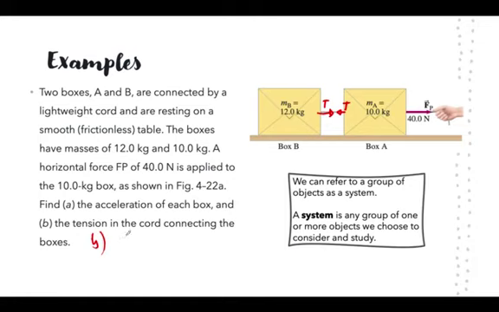Why? Because we only have one horizontal force in box B. So if I look at box B, I'm going to say sum of the forces in B is equal to mass times acceleration. Now the only force acting on B is the tension. So tension is going to be equal to mass of B times acceleration of B, which means that tension is going to be equal to mass of B, which is 12, times the acceleration of B, which we just found, 1.82.